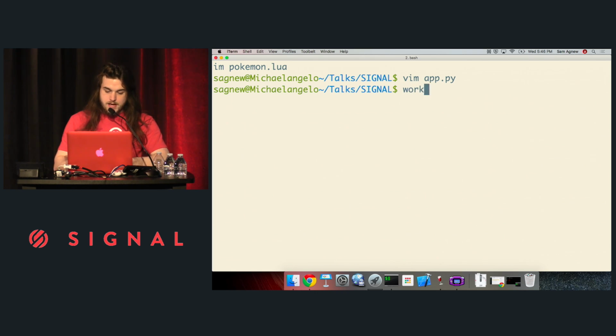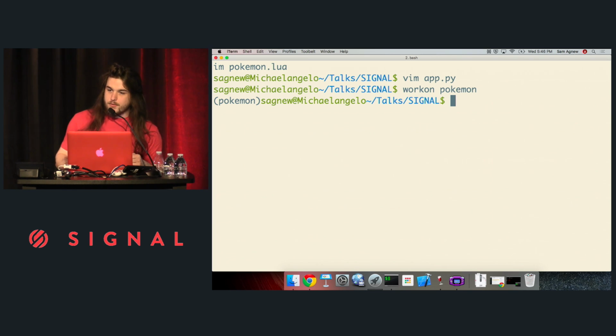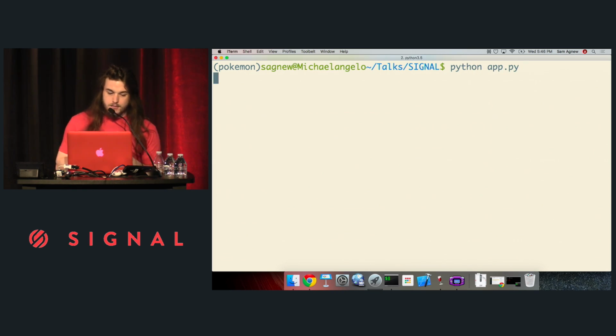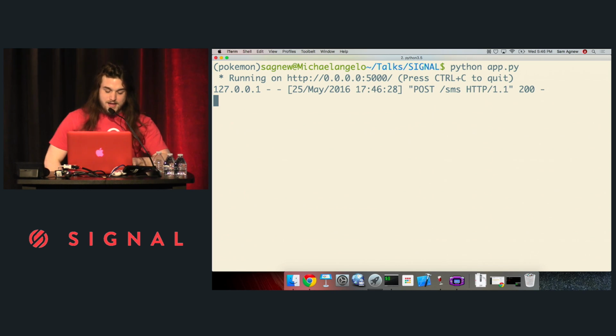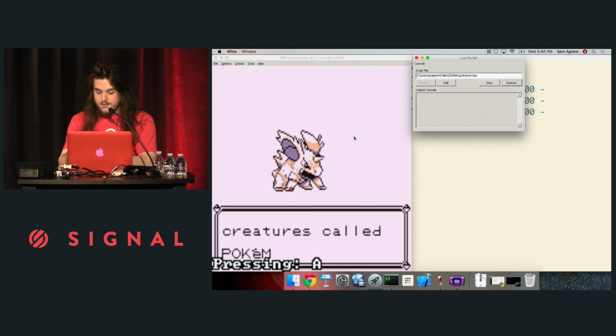But first, before I run that code, I have to activate my virtual environment. I already have a virtual environment with all my dependencies pre-installed because I figure it's not very exciting for you to watch me pip install a bunch of stuff. So now I can run my web app. And I think it might be time to play some Pokemon. Let me just see if this works.